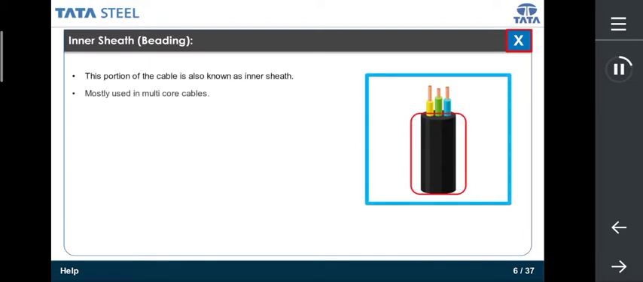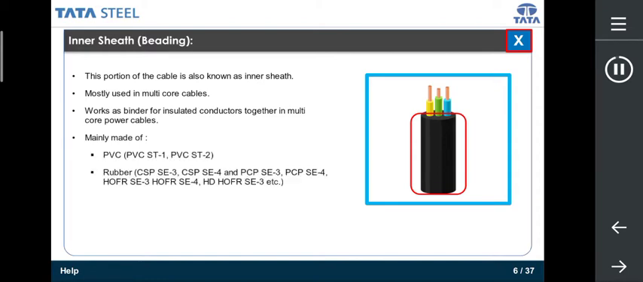This portion of the cable is also known as inner sheath. Mostly, it is used in multi-core cables. It works as binder for insulated conductors together in multi-core power cables and provides bedding to armor or braid. This portion of cable is mainly made of PVC, rubber.